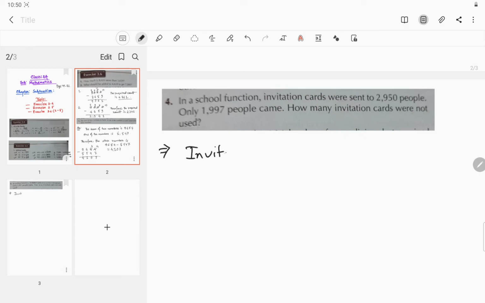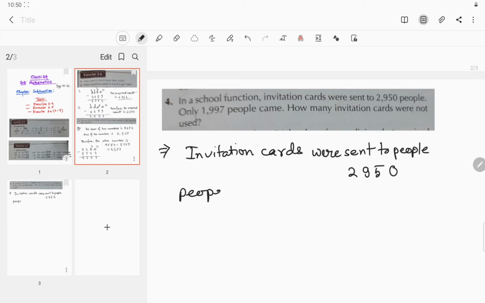Invitation cards were sent to 2950 people. 1997 people came. So how many invitation cards were not used?